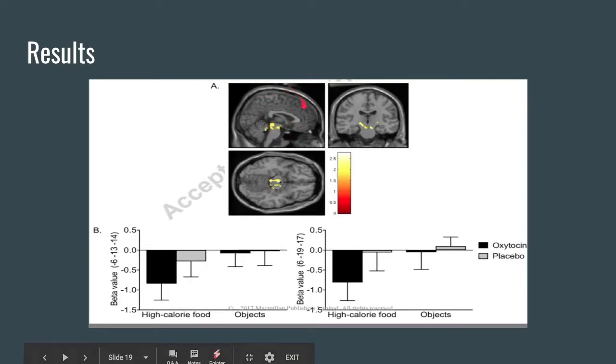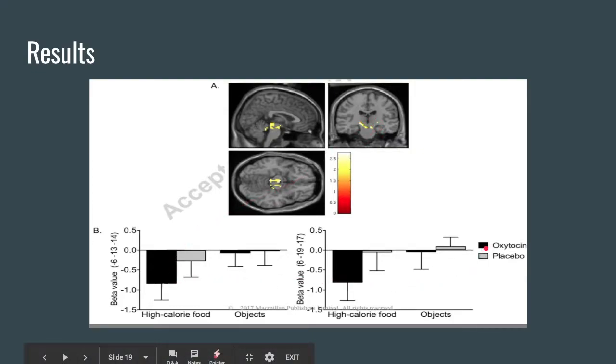So here is a lateral view of the brain, superior view, and a posterior view. This image is basically showing the ventral tegmental area. So that's primarily responsible for dopamine pathway, the reward center in the brain, and they're just showing that's located in both the left hemisphere and then the right hemisphere.